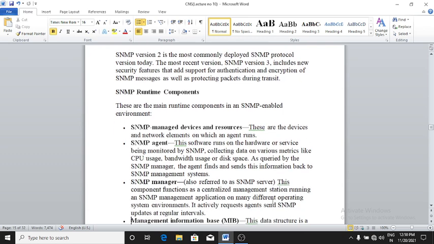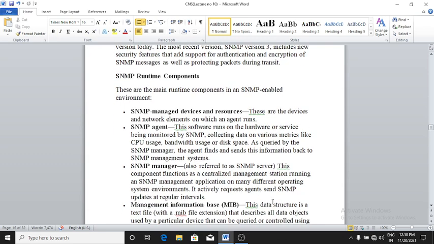Here are the SNMP runtime components. There are three main runtime components in the SNMP-enabled environment. SNMP managed devices and resources. These are the devices and network elements on which an agent runs. SNMP agent.